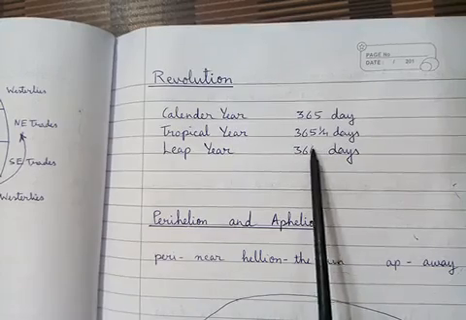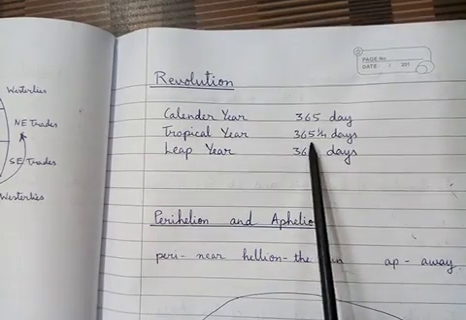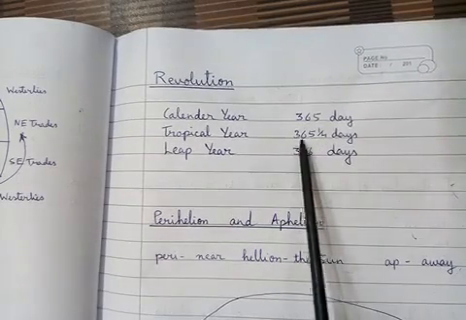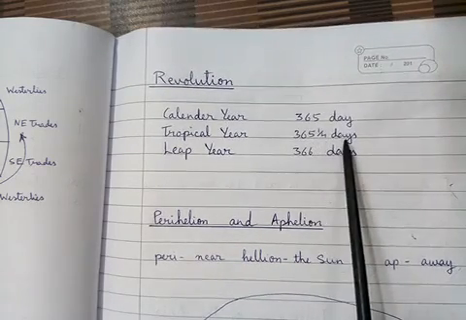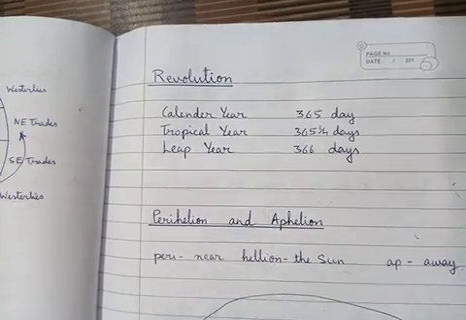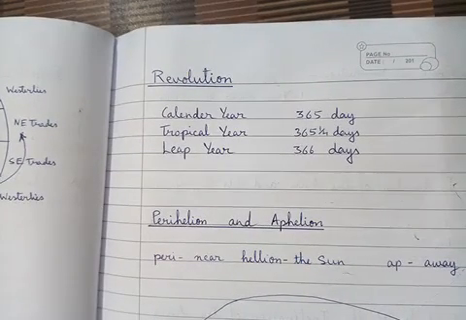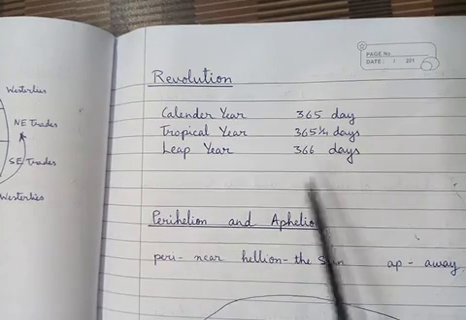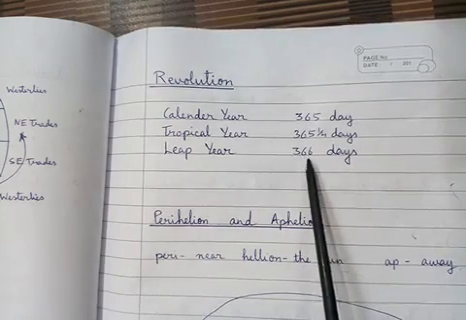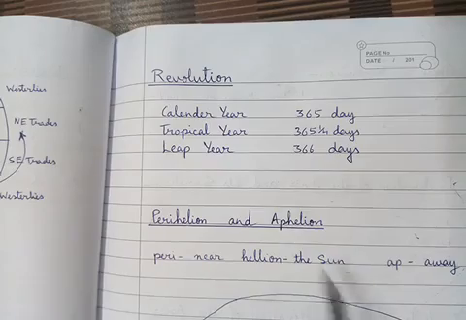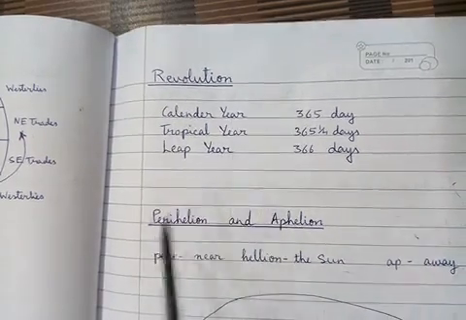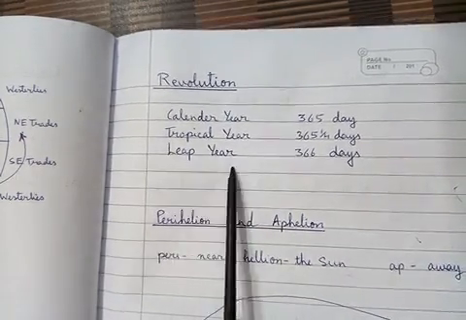But the exact time taken by the earth to complete one revolution is 365 and 1/4 days. This is called the tropical year. Usually, 1/4 day of every 4 years is taken together and added in every 4th year. That's why every 4th year has 366 days, and that year is called a leap year. So these are the 3 types of year: calendar year, tropical year, and leap year.